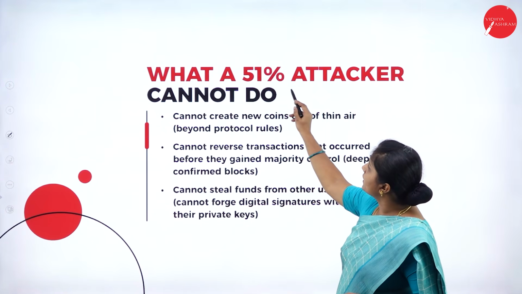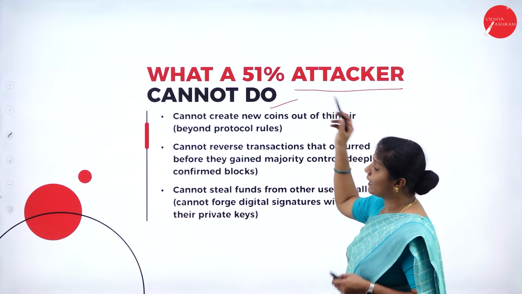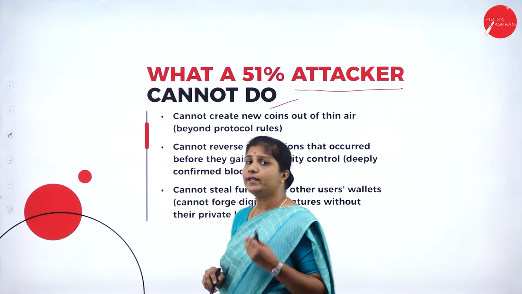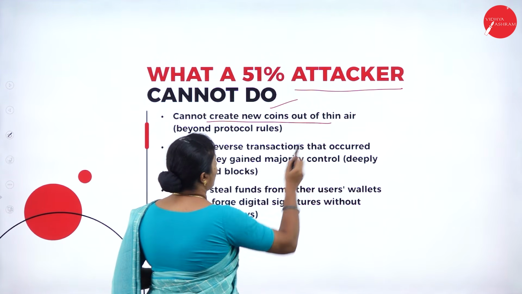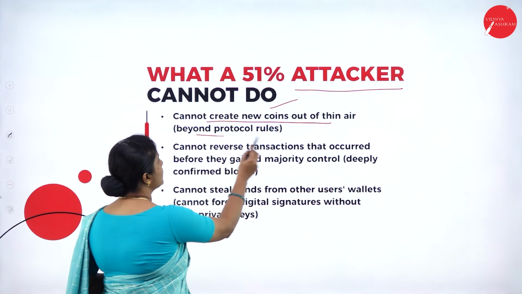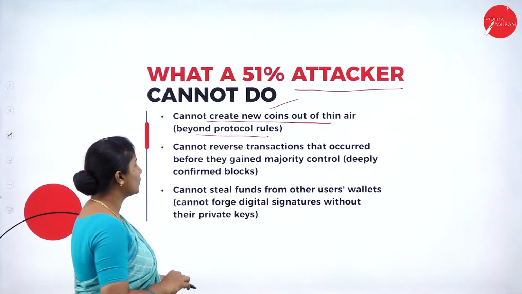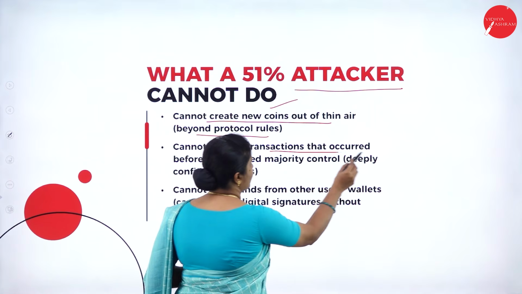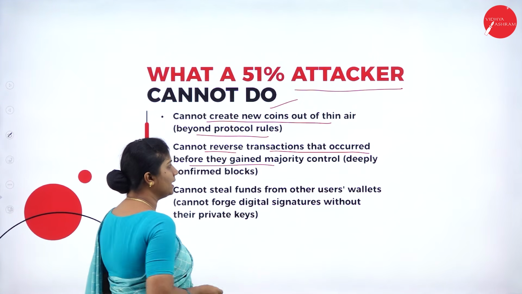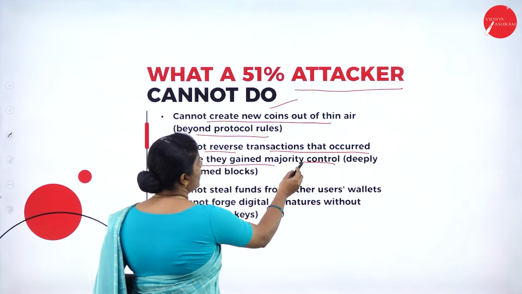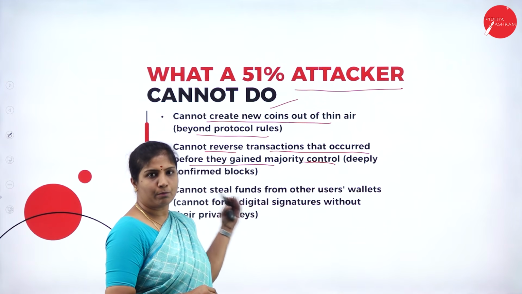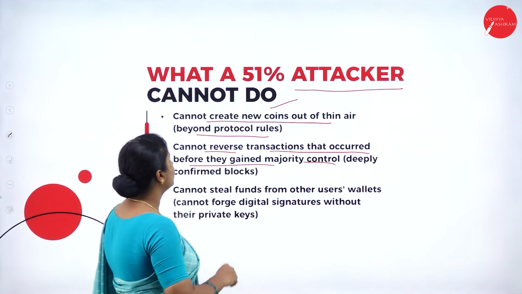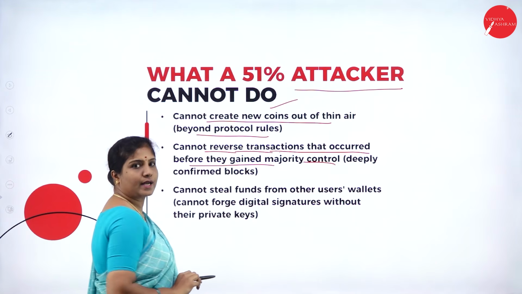Next, what can a 51% attack not do to a blockchain? It cannot create new coins out of thin air, that means beyond the protocol rules. It cannot reverse transactions that occurred before they gained majority control. Since they have got only half of the control over the blockchain, they cannot reverse those transactions.